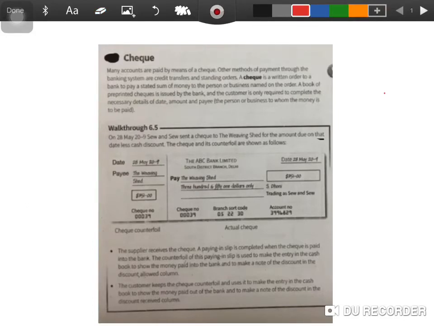So how do you fill out the check? You have the date. I'm going to write the date. Now an important thing is, if I've written a certain date on the check, let's say I've written